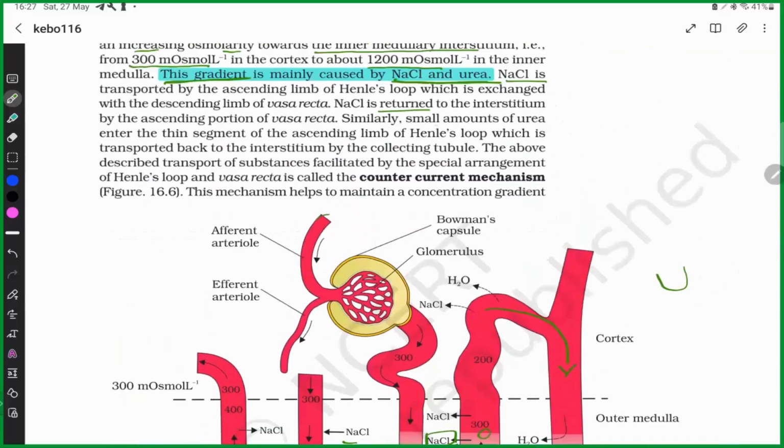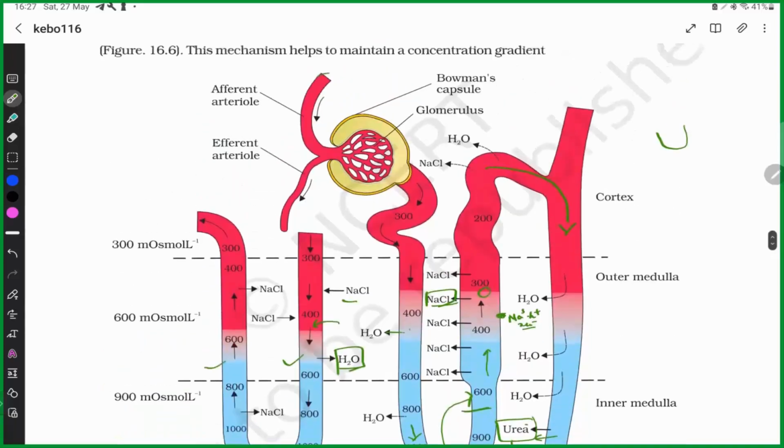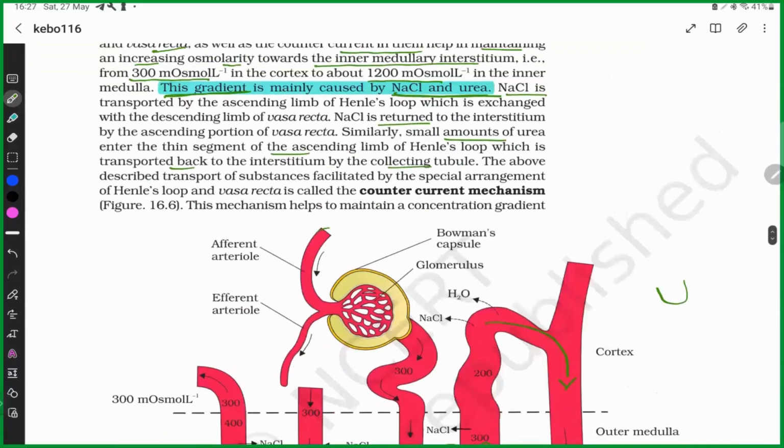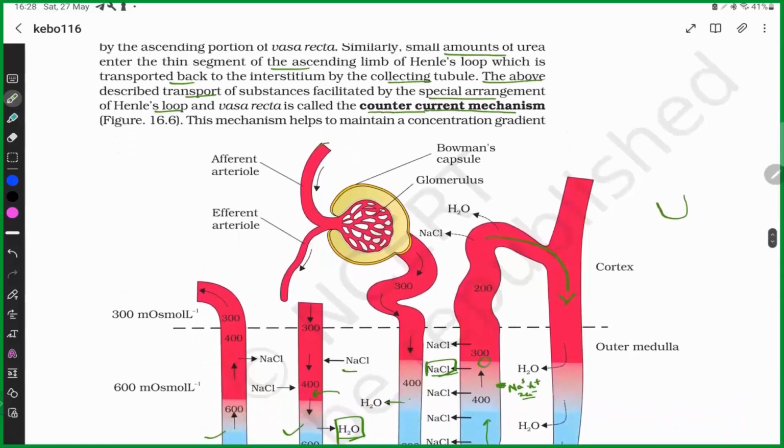Like this only, small amounts of urea enter the thin segment of the ascending limb from the Henle's loop, which is transported back to the interstitium by the collecting duct, which I just mentioned earlier. So the above described transport of substances, facilitated by the special arrangement of Henle's loop and vasa recta, is called the countercurrent mechanism. Why special arrangement?